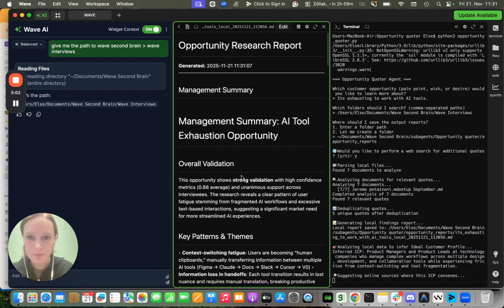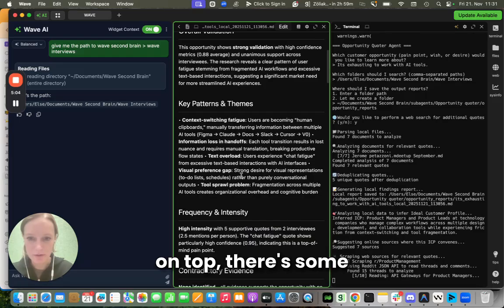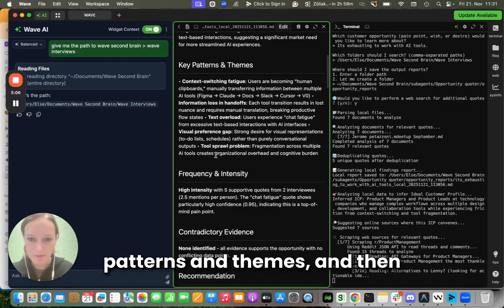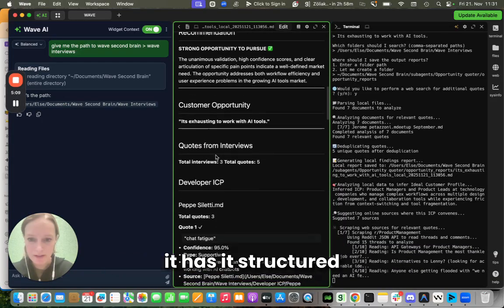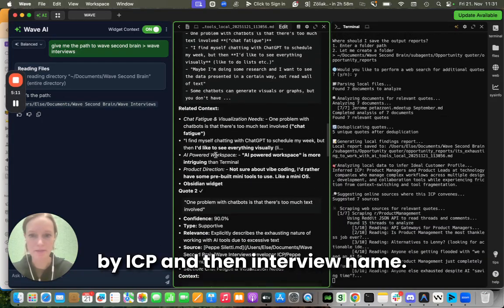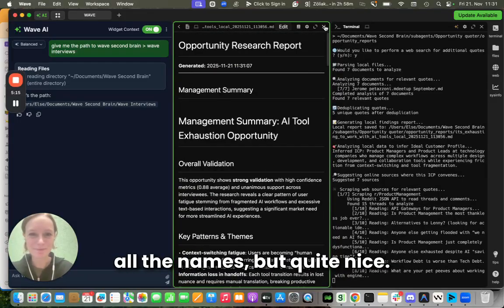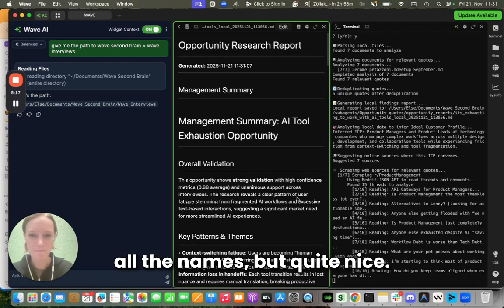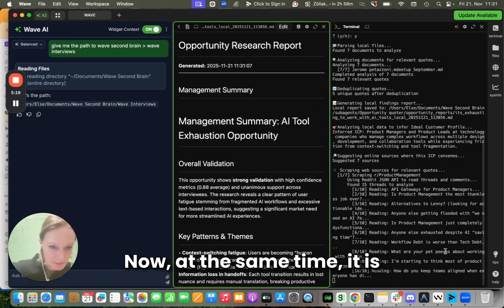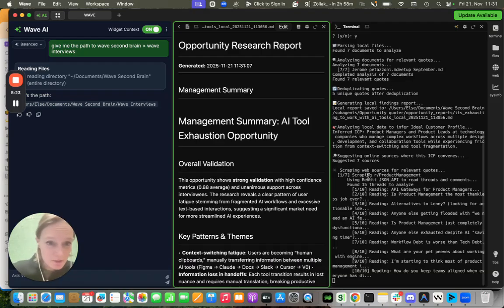Okay, here we go. So there's a management summary on top. There's some patterns and themes. And then it has it structured by ICP and then interview name. I'm going through it quite quickly because I don't want you to see all the names. But quite nice. Now at the same time, it is browsing the subreddits.